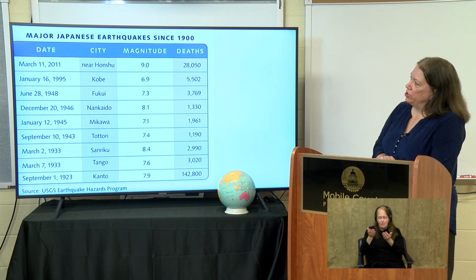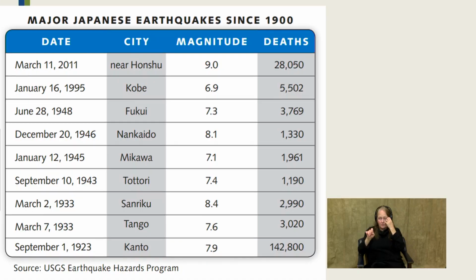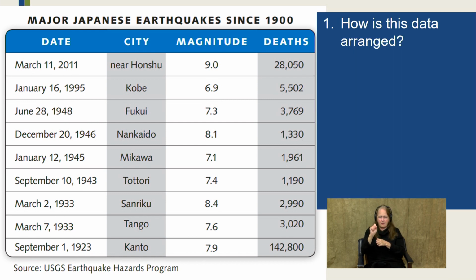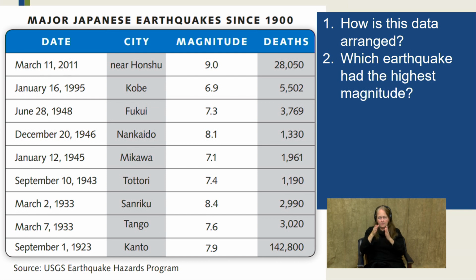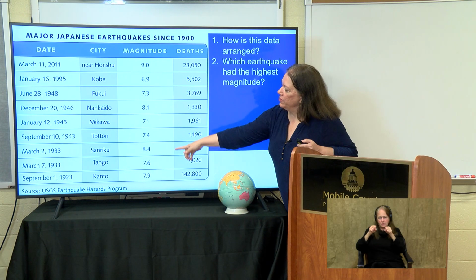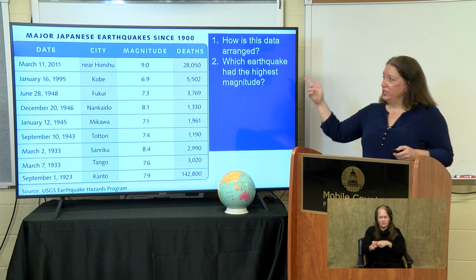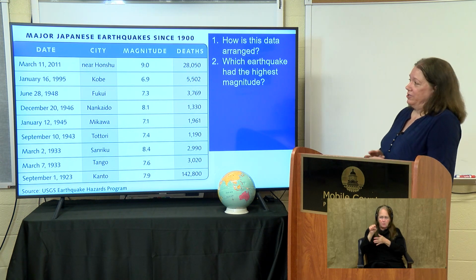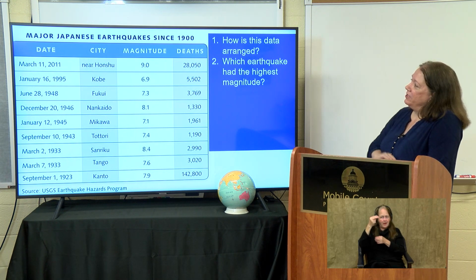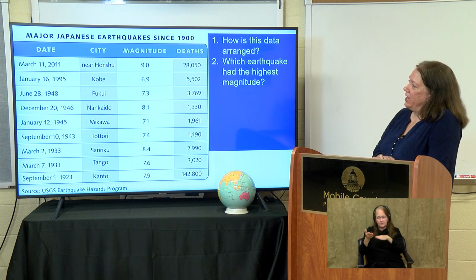Here's a chart that shows you the major Japanese earthquakes since 1900. They're organized by date. They've chosen about 8 or 9 here of the most significant, starting with the most recent, March 11, 2011. I just kind of explained how it's arranged, but which earthquake had the highest magnitude? Looking at the middle column there, which one do you see is the highest magnitude? You should notice that the 9.0 in 2011 was the highest, and the death toll, according to this, is 28,000.